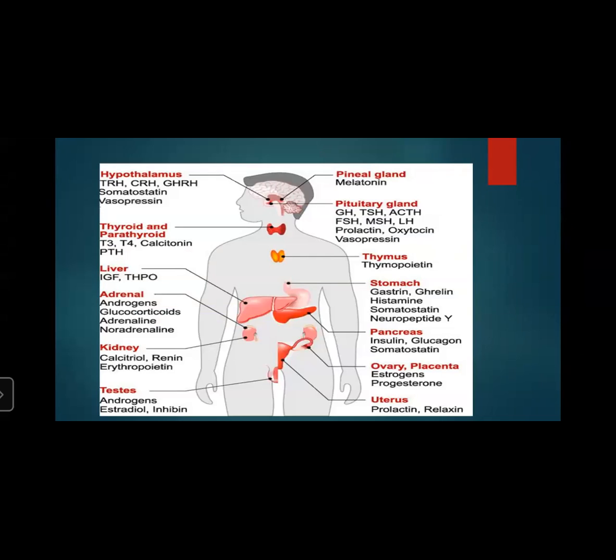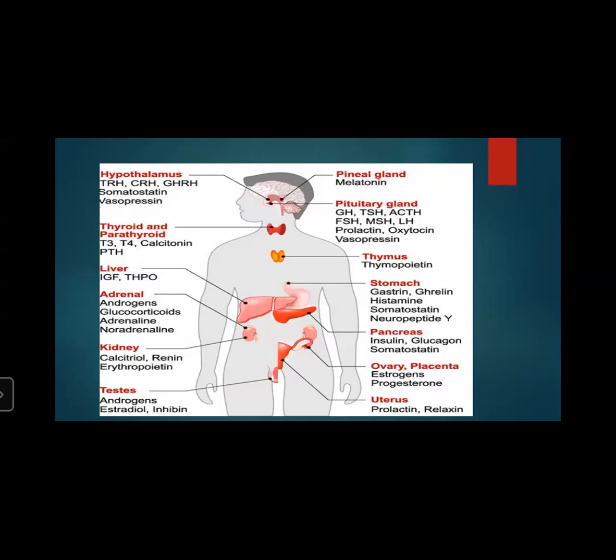Now, you can see a picture of the different hormones and different hormone secretions. First is the hypothalamus. Its location is above the pituitary gland and in the forebrain. It secretes the hormones which control the activity of secretory cells of the pituitary gland, and its function is to control the pituitary gland.